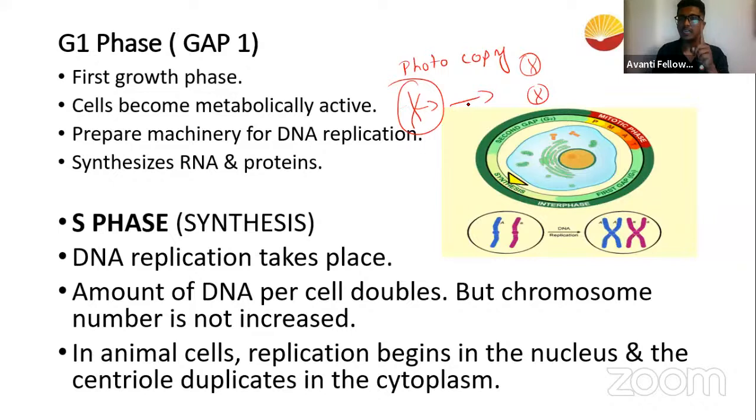But one key thing that we understood is if DNA and if you have chromosome, okay. So I told you in the last class already, if DNA is 2C and the chromosome is 2N, so tell me guys, by the end of the DNA synthesis, what will be the amount of DNA? What will be the amount of chromosome? Can you please answer in your chat box? I will repeat my question.